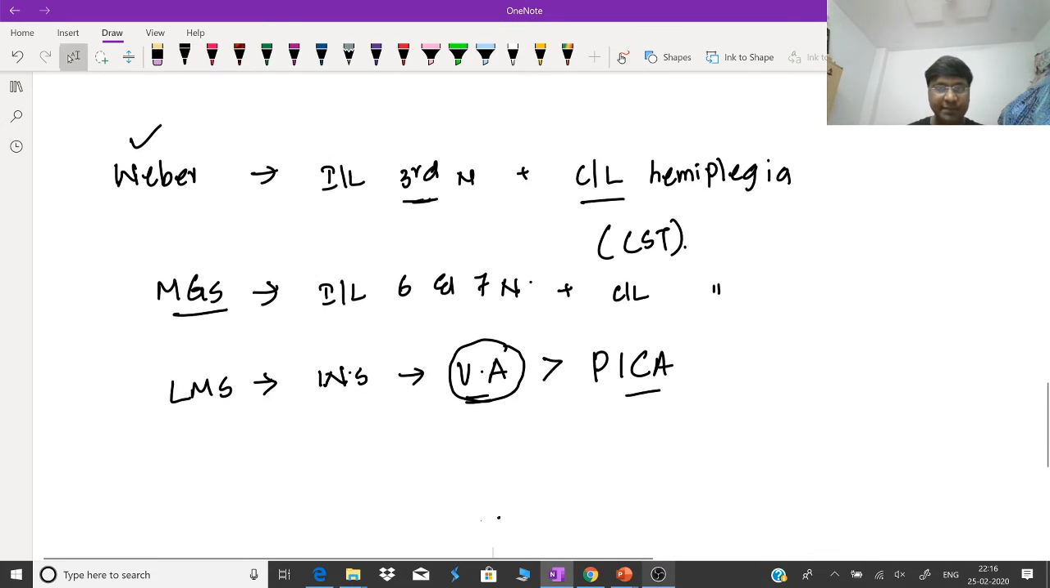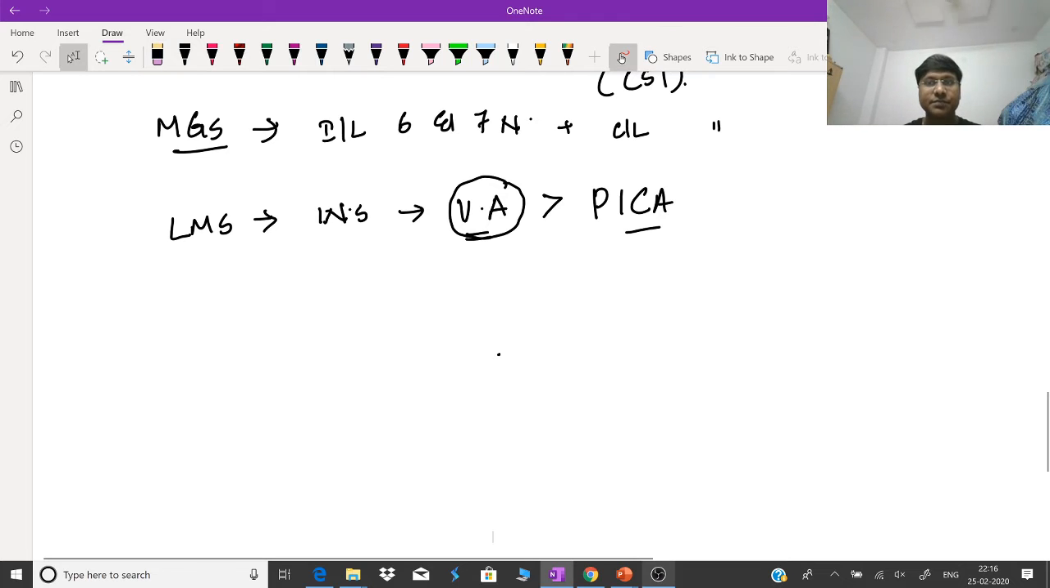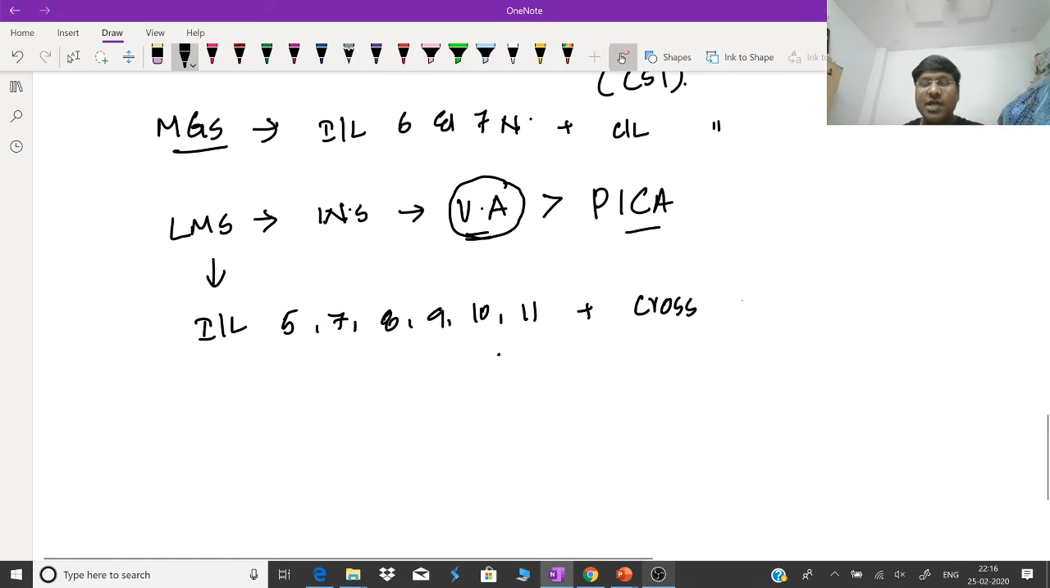Now, what will be the features in case of the Wallenberg syndrome? In Wallenberg syndrome, remember, these individuals will have ipsilateral involvement of 5th, 7th, 8th, 9th, 10th and as well as 11th cranial nerve. But along with this, these individuals will have crossed hemianesthesia. And this crossed hemianesthesia is because of the involvement of spinothalamic tract, which has crossed at the same level of the spine. So in this patient, in the image given to us, third nerve is involved. So it is not your Wallenberg syndrome.